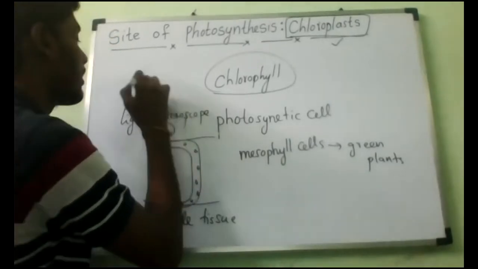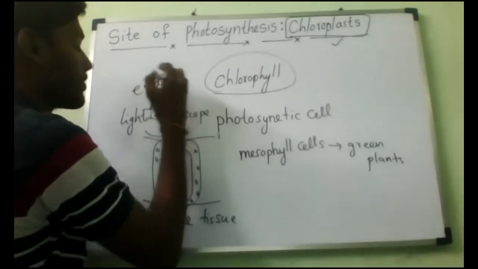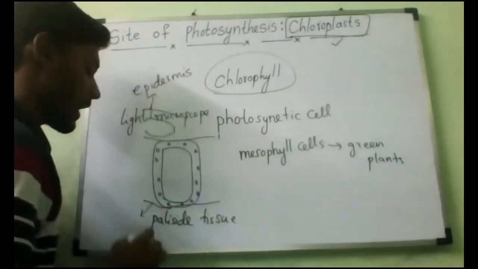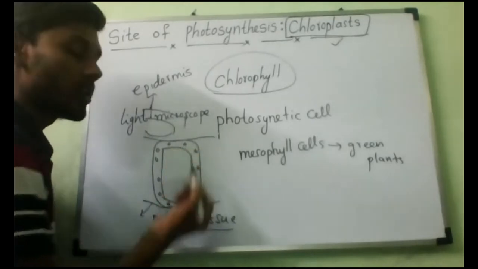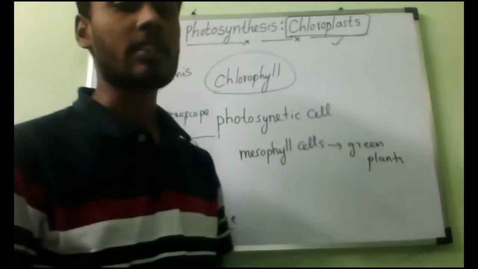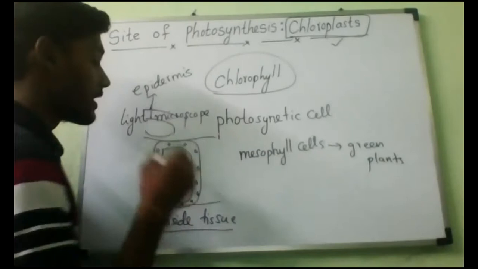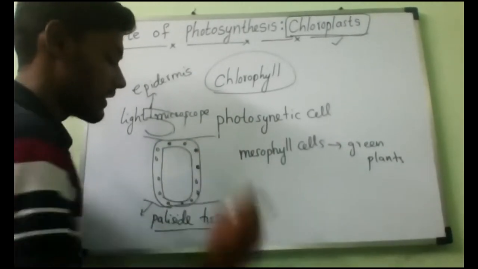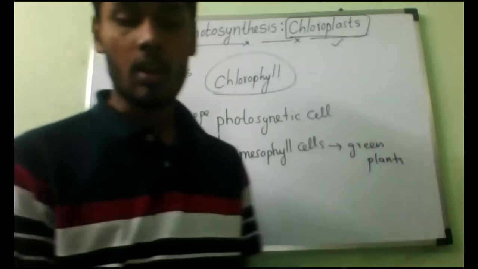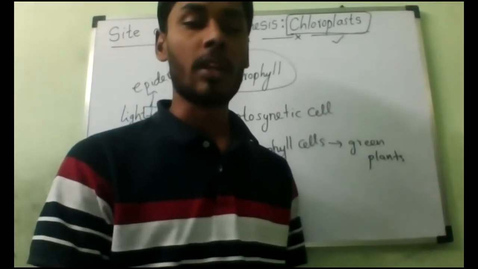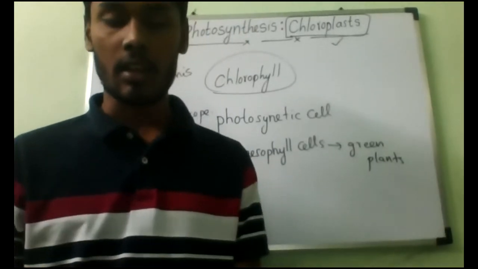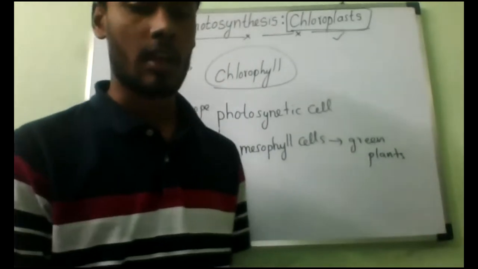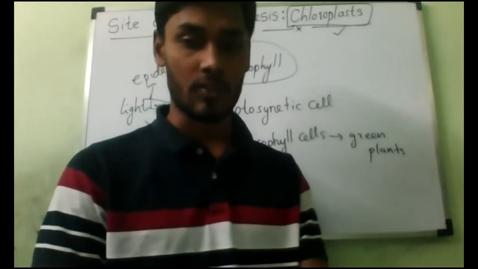What should we call it? Epidermis. Below the epidermis we have the palisade tissue. Below that we have the photosynthetic cells or mesophyll cells, and these contain chloroplasts. Now let us see the picture for better understanding. Then we can study where the guard cells are present, where the stroma is present, how the epidermis is arranged, and what the use of all that is.